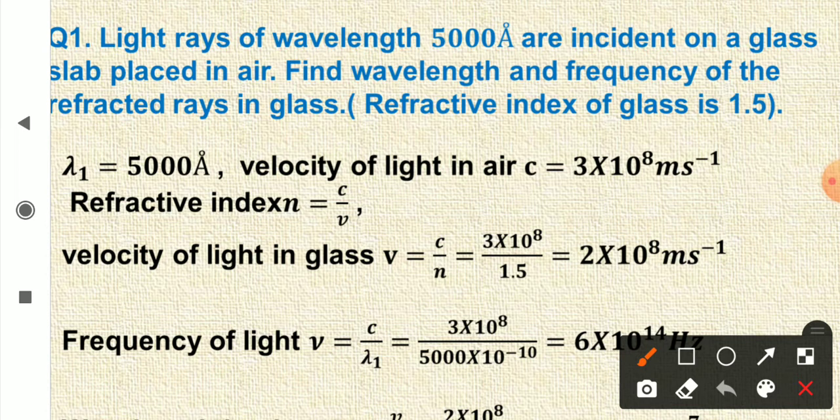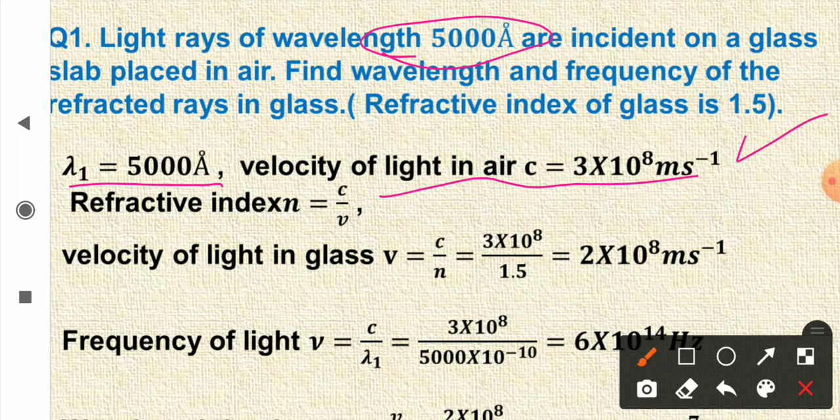So what is given to us is lambda 1 equal to 5000 angstrom. Wavelength in air is 5000 angstrom. Velocity of light in air is 3 into 10 raised to the power 8 meter per second. Now relation for refractive index is n is equal to c upon v. We are familiar with this relation. Velocity of light in vacuum upon velocity of light in medium. So velocity of light in glass, v, is equal to c upon n. From here, just see cross multiplication.